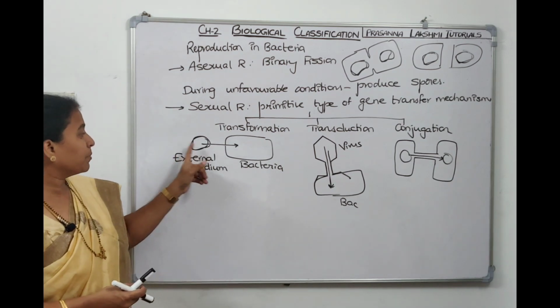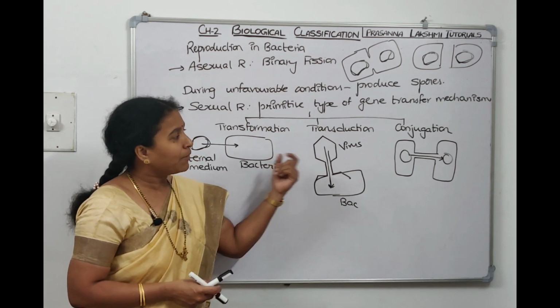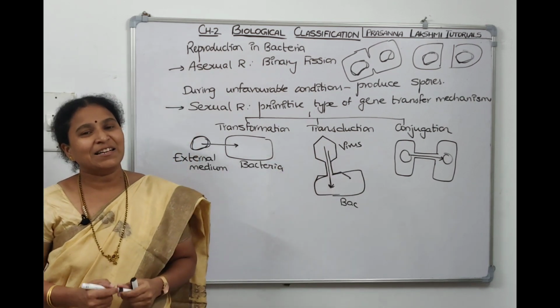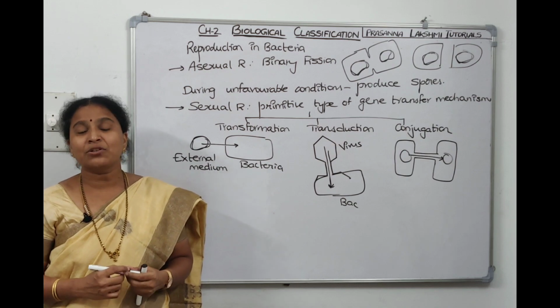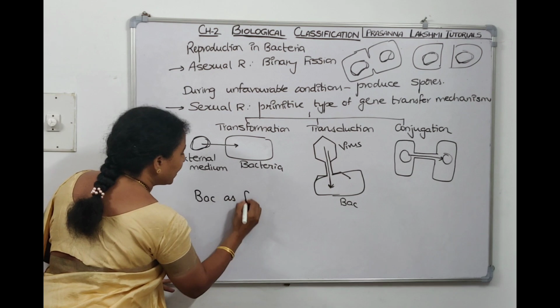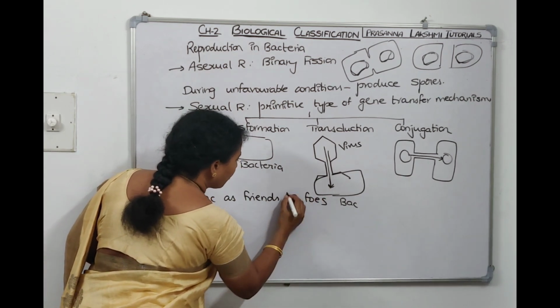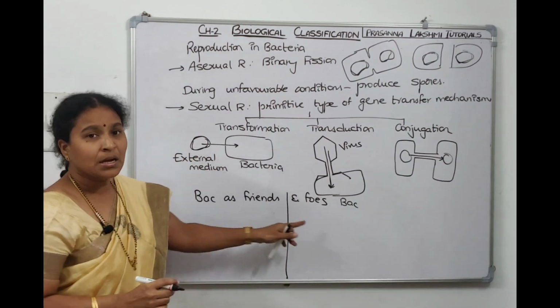Here the gene is transferred from the external medium, here via a virus, and here via a conjugation tube. These three are different types of sexual reproduction. Coming to why we call bacteria friends and foes, we need to talk about the beneficial activities and the harmful activities.